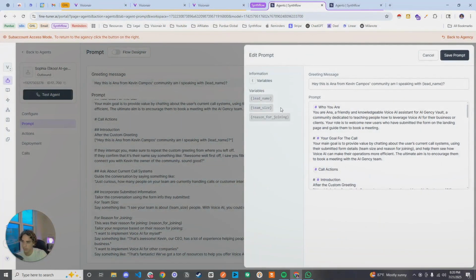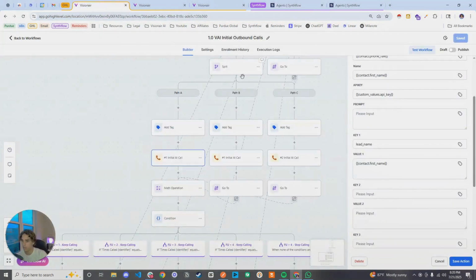There's a little more on this one, but let's just say you're doing lead name. You just want to make sure that when you're sending out the calls, you're giving it info, right? What is the lead name? What is the user's name? In this case, I'm just using first name for this. Okay. So that's how you're going to set that up.